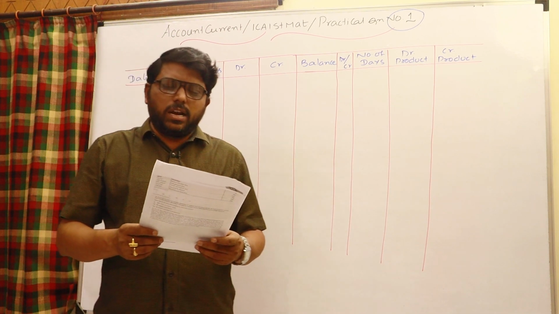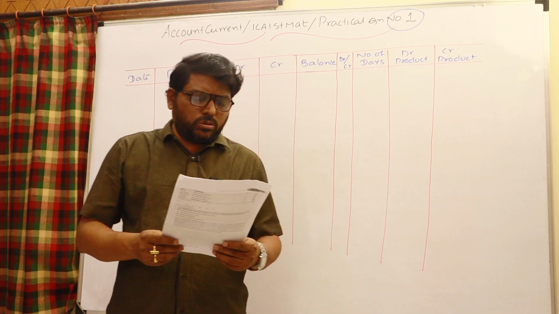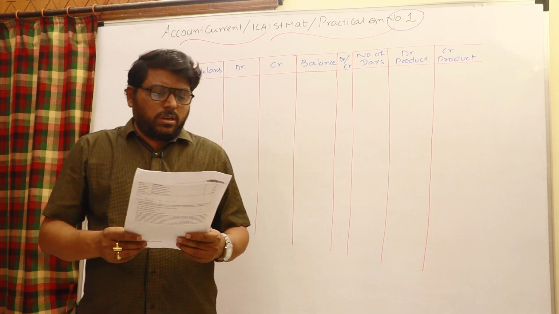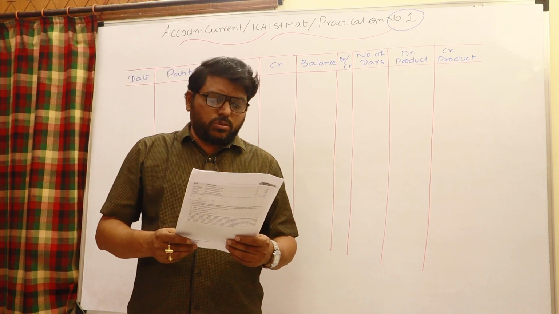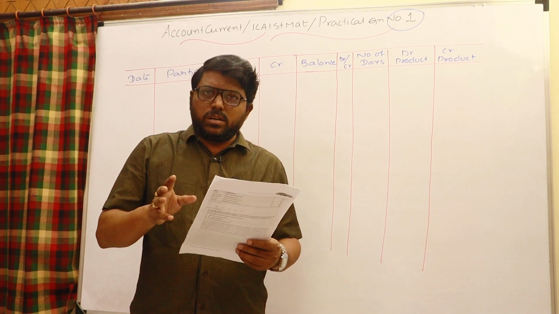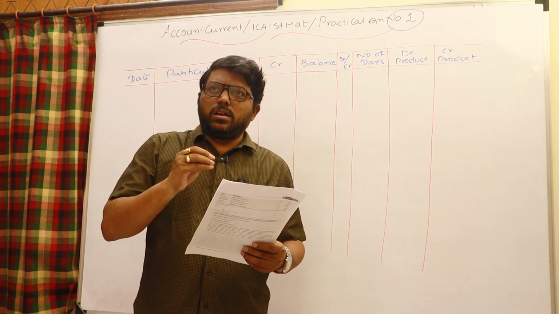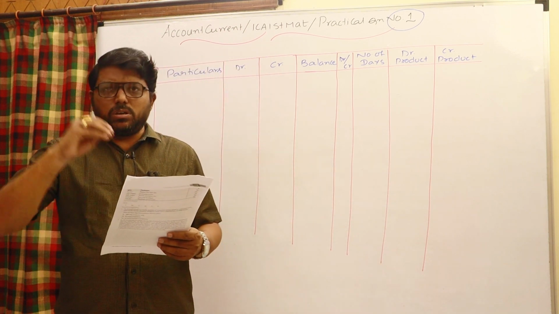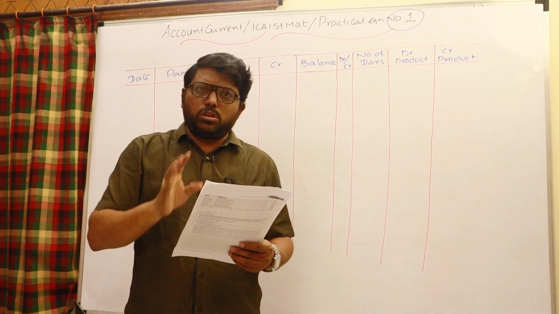We can discuss it later from the examination point of view also, so that is very important. But anyhow, today we can discuss practical question number 1. Already we discussed how a bank will prepare account current for a customer. Generally, a customer may have only two types of transactions: he can deposit the money and he can withdraw the money.